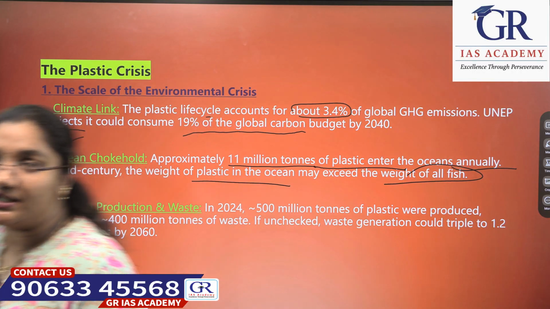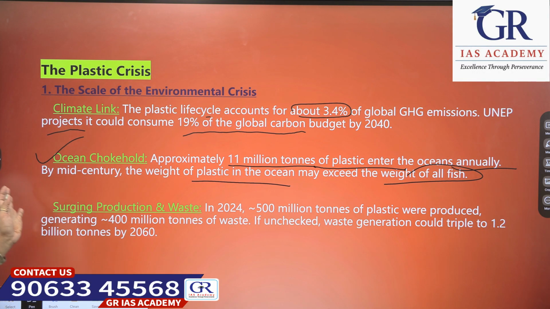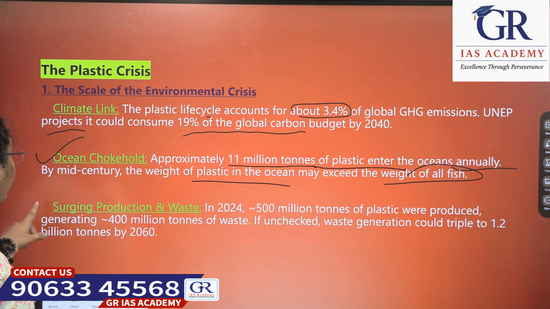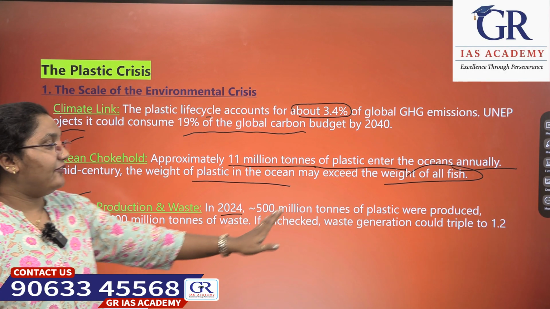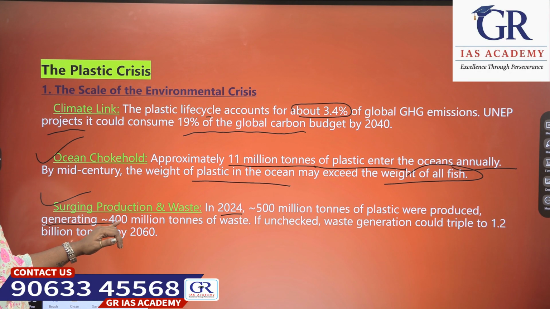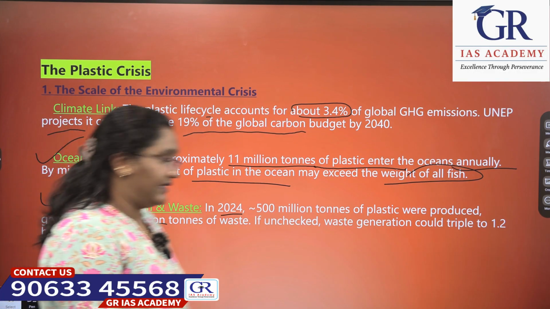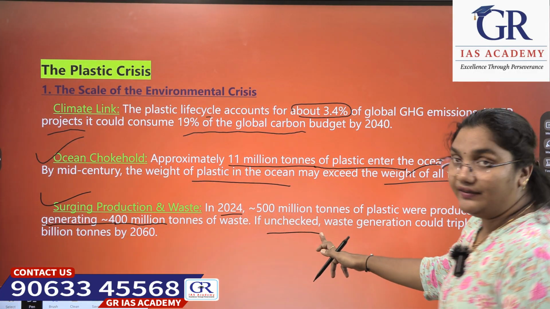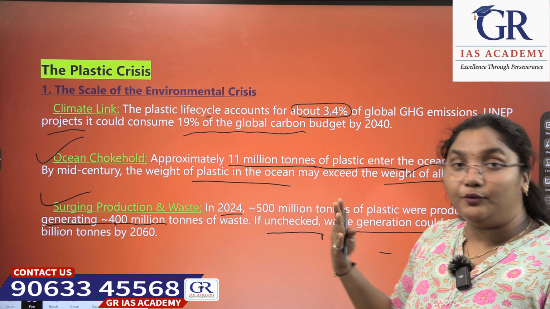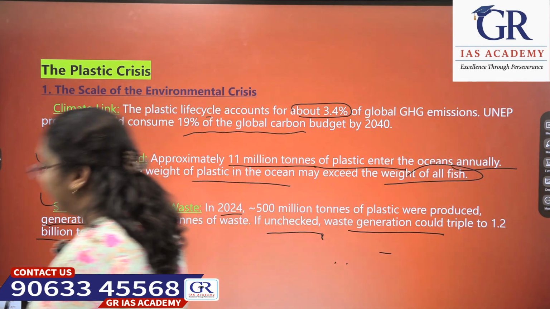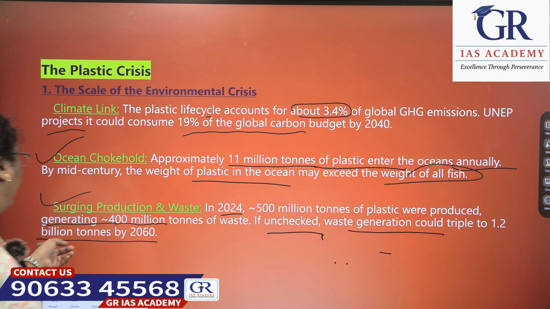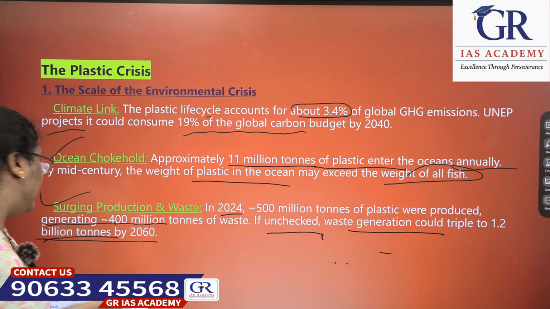In 2024, approximately 500 million tons of plastic were produced, generating approximately 400 million tons of waste. If unchecked, waste generation could triple to 1.2 billion tons by 2060.